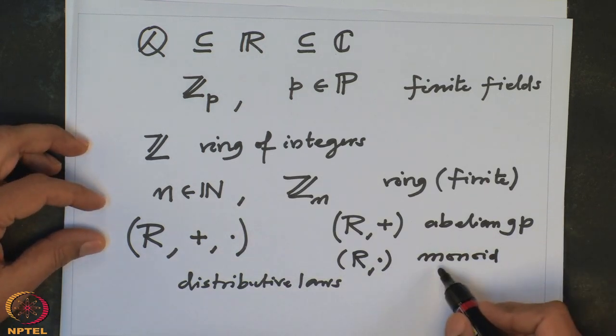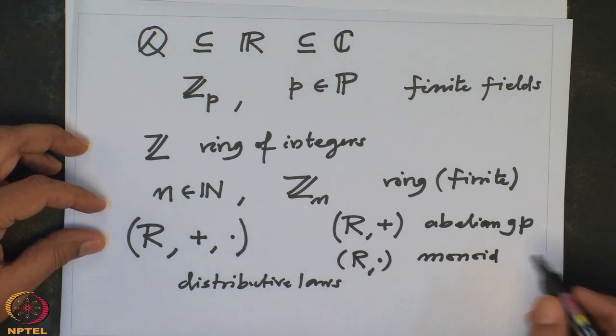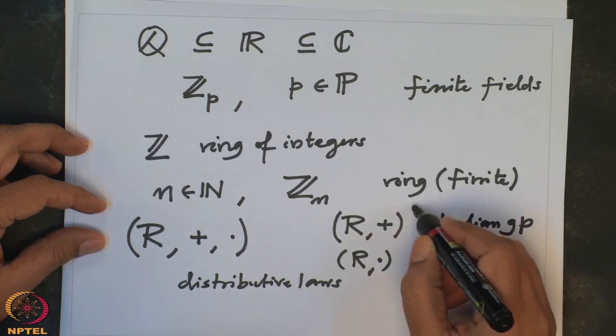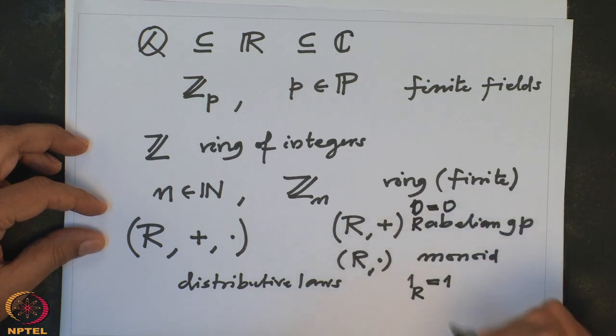So I remind you, monoid means a set with a binary operation which is associative, and it has a neutral element, and that neutral element is usually denoted by 1_R, or simply 1 when there is no confusion, and the additive identity is denoted by 0_R, which is also denoted by 0 when there is no confusion.